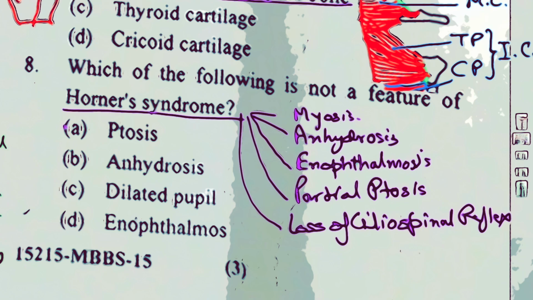So the answer here, which is the following not a feature, right? Ptosis is a feature, which actually is a partial ptosis. Anhidrosis, yes. Dilated pupil, no, you will find it's a constricted pupil, that is miosis, and enophthalmos will be there.